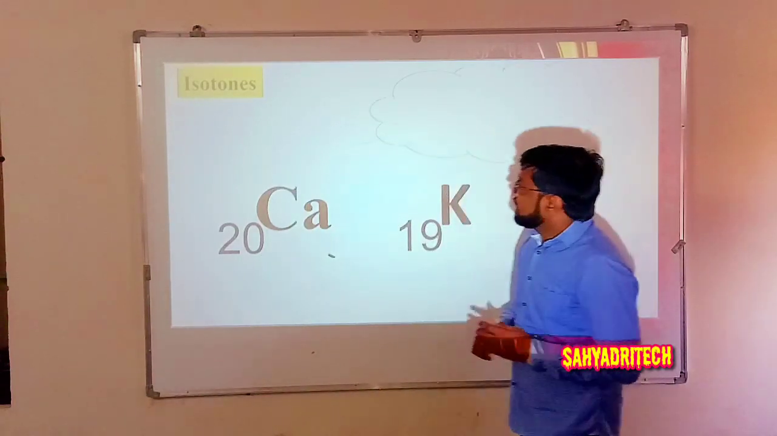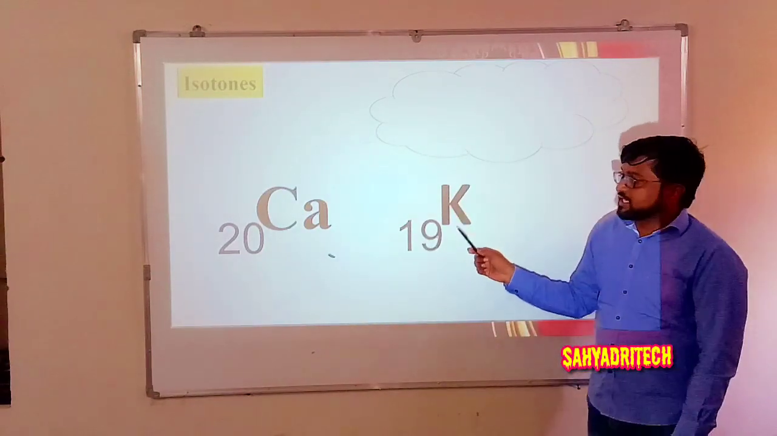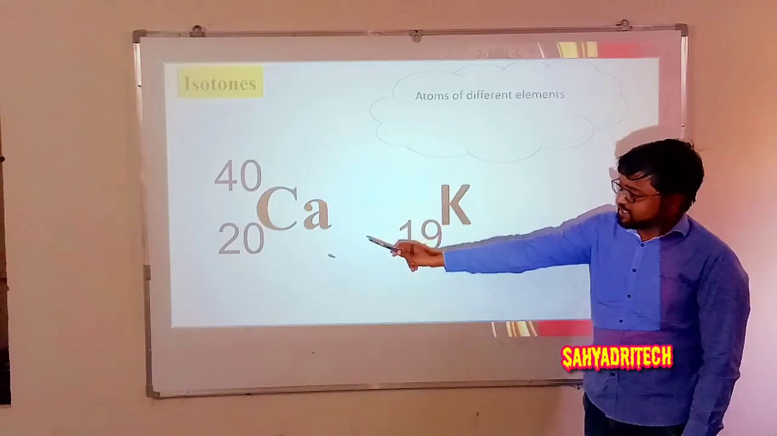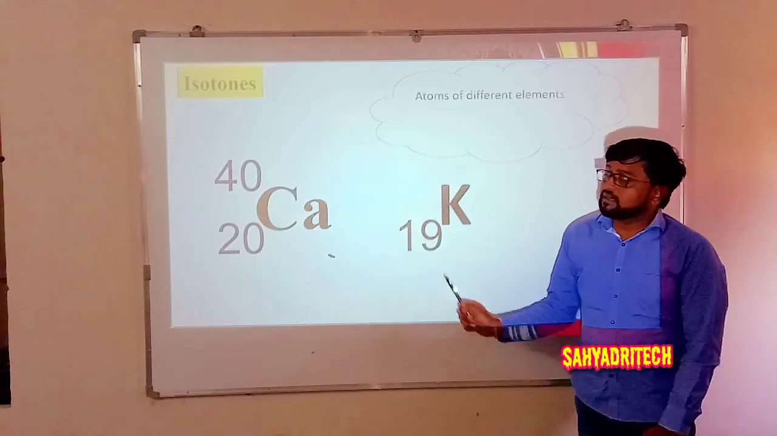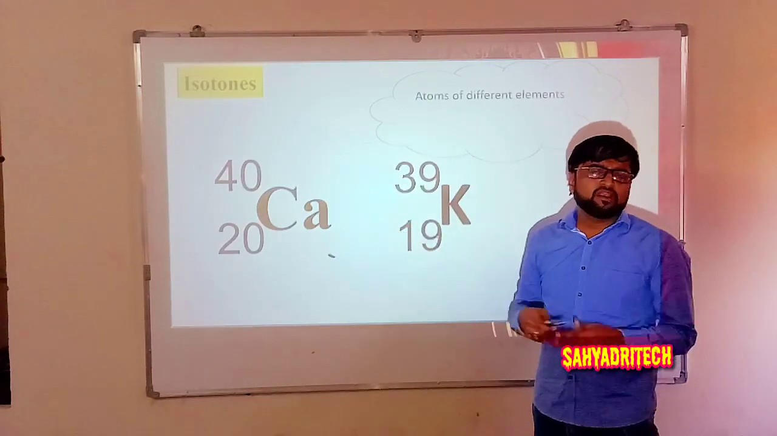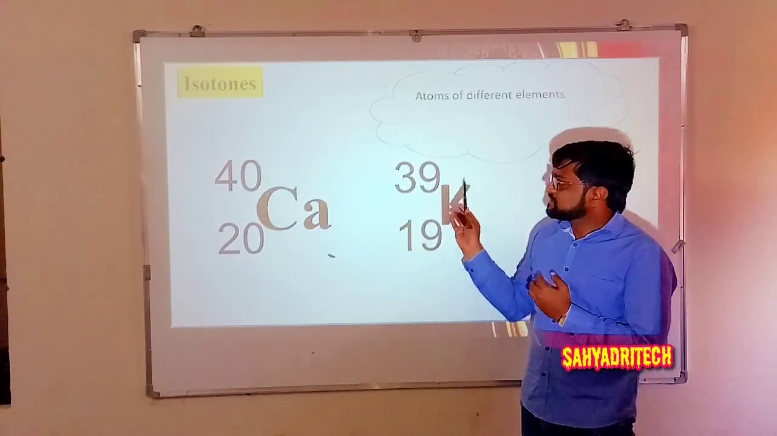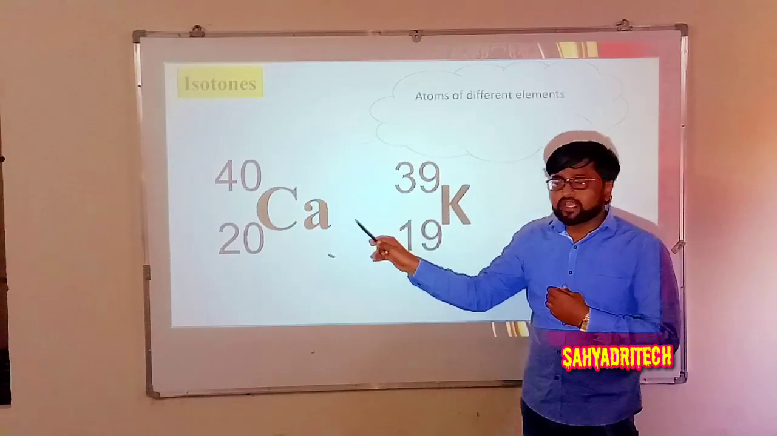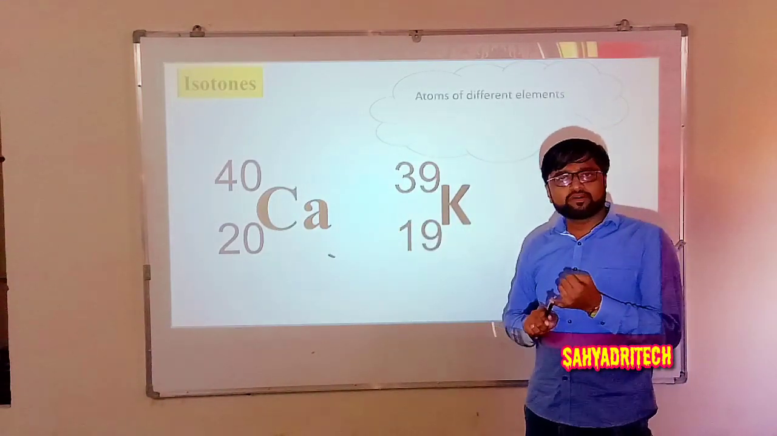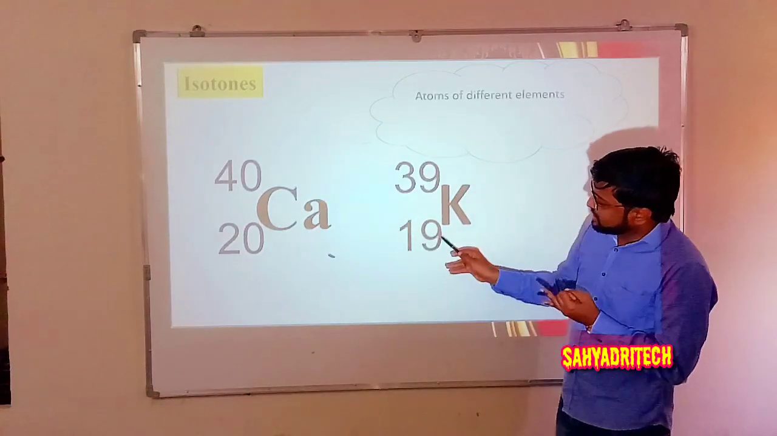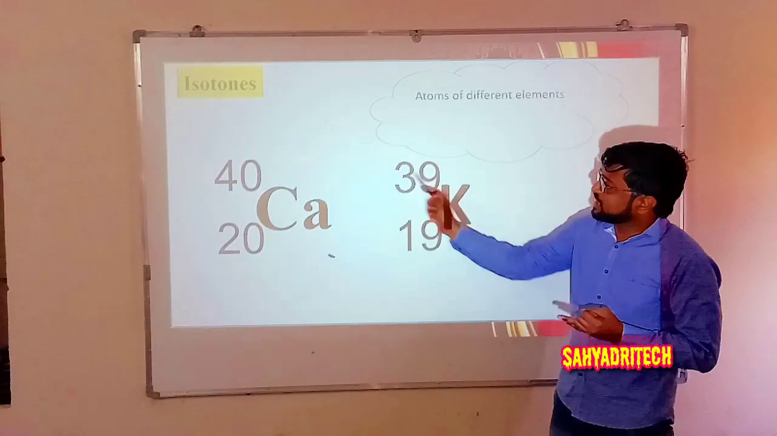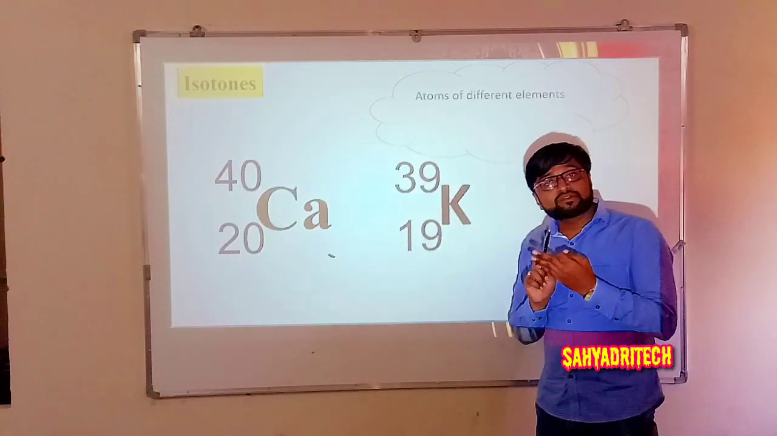Now, these are atoms of different elements, having different atomic numbers and different mass numbers. If I consider calcium and potassium, yes, atoms of different elements is the one thing we can notice. They have different atomic numbers, and when we look at the mass number, it is also different.